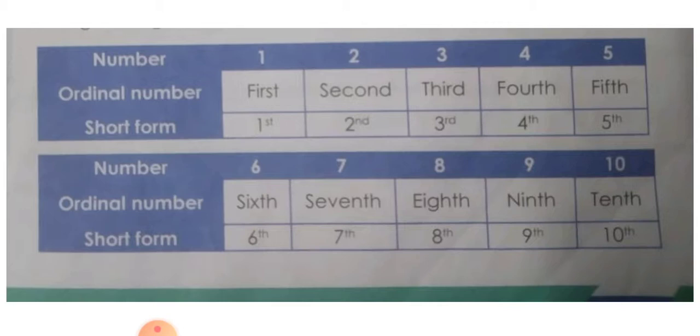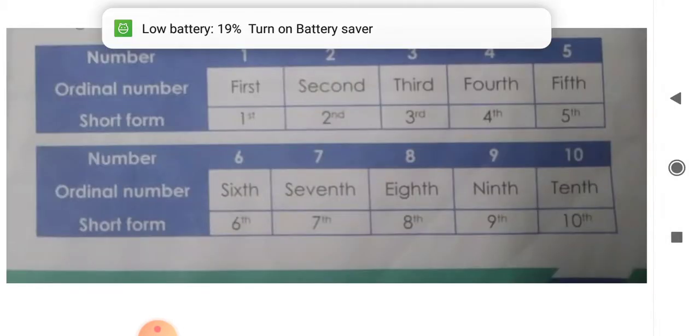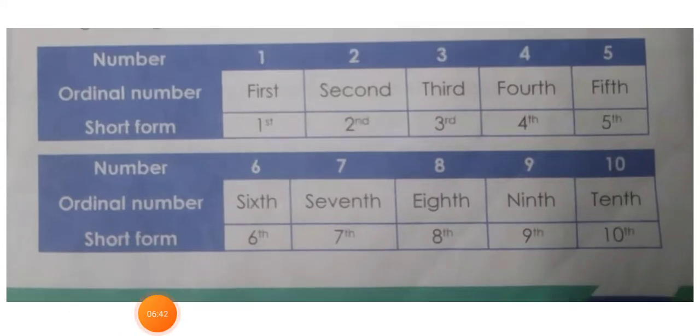Then cardinal number 3 and the ordinal number third. Then 4, 5. That we can write as 4th, 5th, 6th, 7th, 8th, 9th, 10th. So these are the cardinal numbers and ordinal numbers.